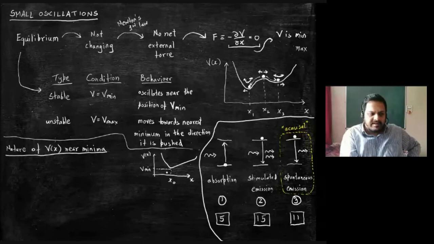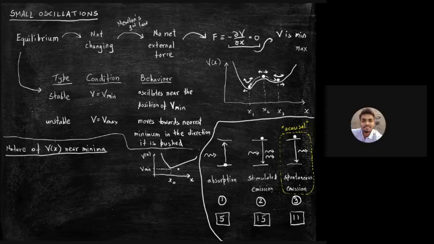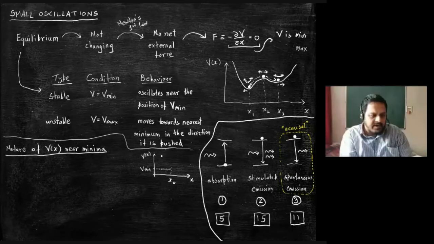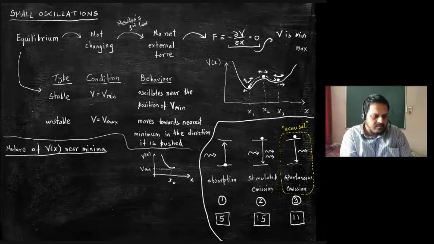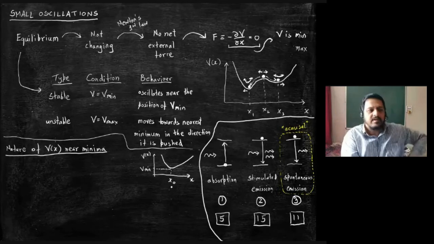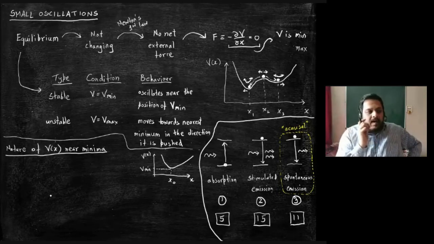Something like that. This is still a minimum, right? Everyone agrees. The shape is not parabolic, but it is still a minimum. Yes, sir. I rubbed it again, but something like that.